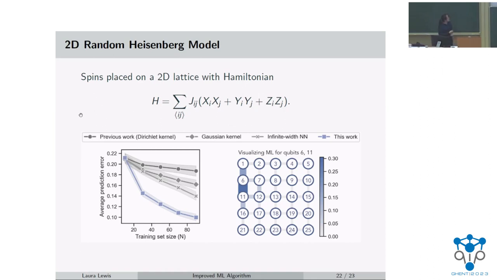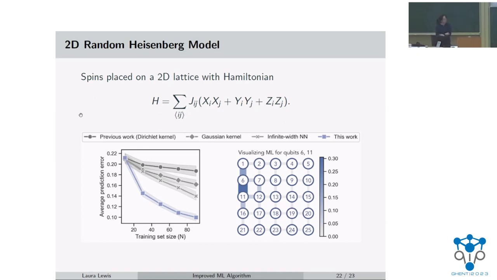In the two figures, I plot the average prediction error versus the training set size. This blue line is the algorithm from this work that we implemented, and the gray lines, all three of them, are what was in previous work, the best known algorithms. What we see is that with this work's algorithm, as training set size increases, the prediction error drops at a much higher rate. This reflects the improved sample complexity scaling in epsilon.